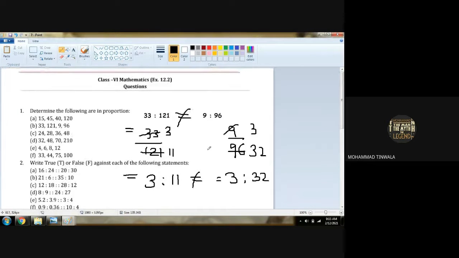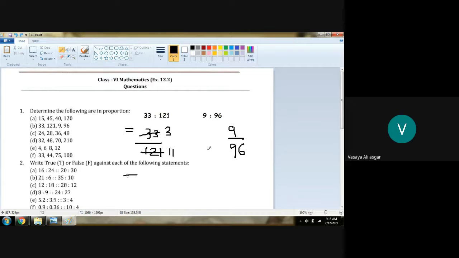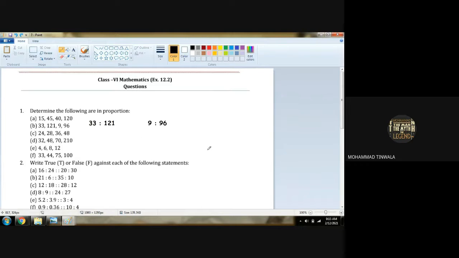Anybody has any doubt with these sums? Sir. No. Okay, so you can do the rest of the sum on your own, correct? The calculation is easy. 32, 48, 72, 10, 4 and 6, 8 and 12, 33, 44, 75, 100. Very easy calculation.